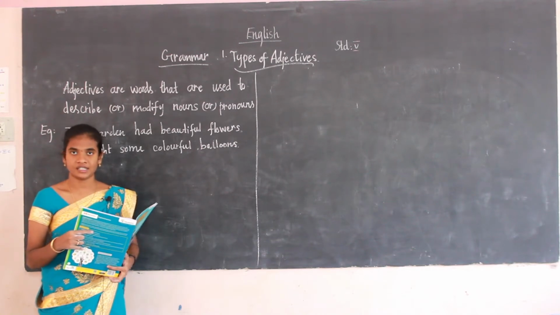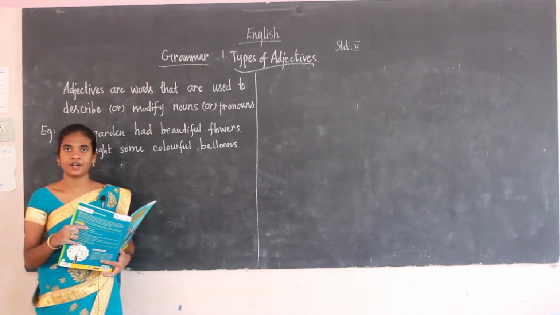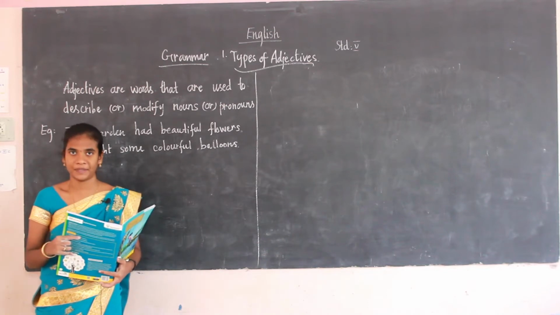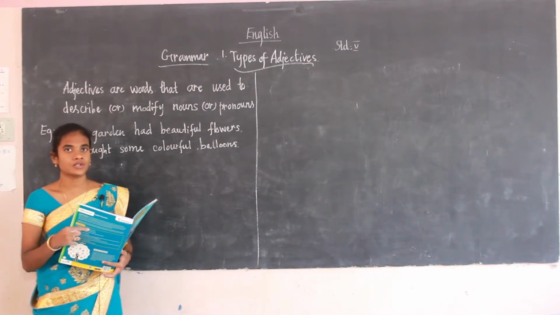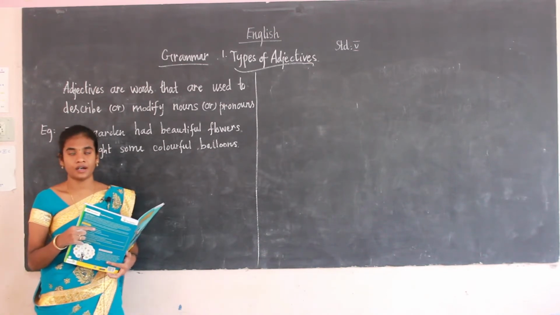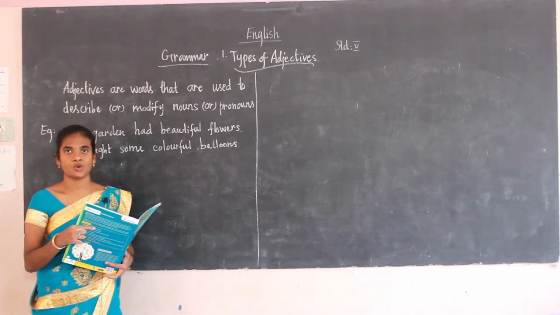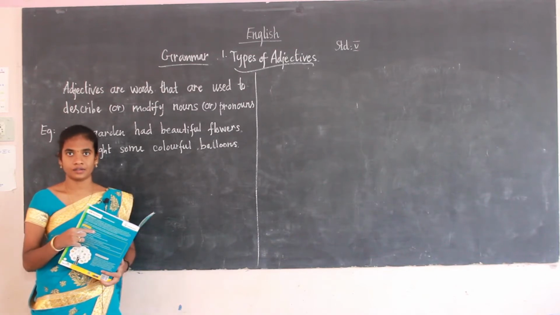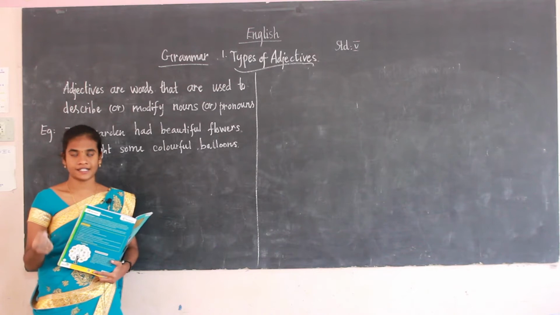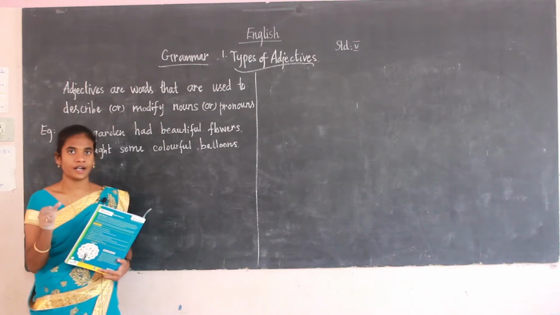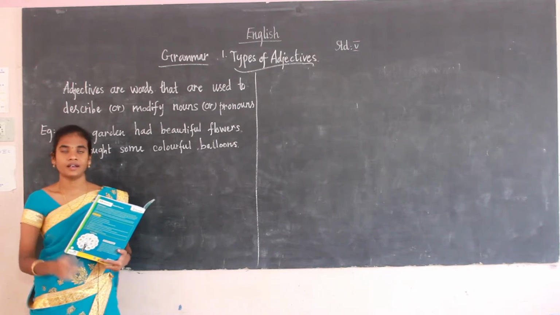In our English textbook I have completed everything from lesson 1 to lesson 5. So now I am going to take the English grammar from the English grammar book. So all will be having two books for English, that is a textbook and the grammar book. In the grammar book I am going to take the grammar topics.